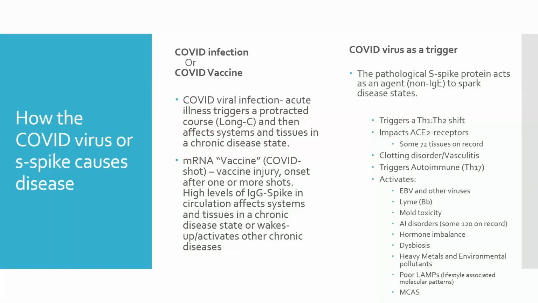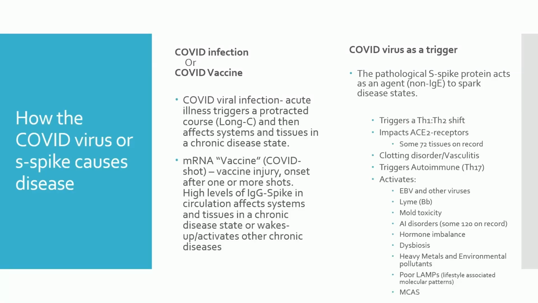So the mRNA vaccine, or shot as we refer to it, can cause a vaccine injury, onset after one or more shots, high levels of IgG spike, which can be quantified by blood serology testing in circulation, and it affects the systems and tissues in chronic disease states, and sometimes wakes up or activates other chronic diseases. So COVID virus is a trigger.